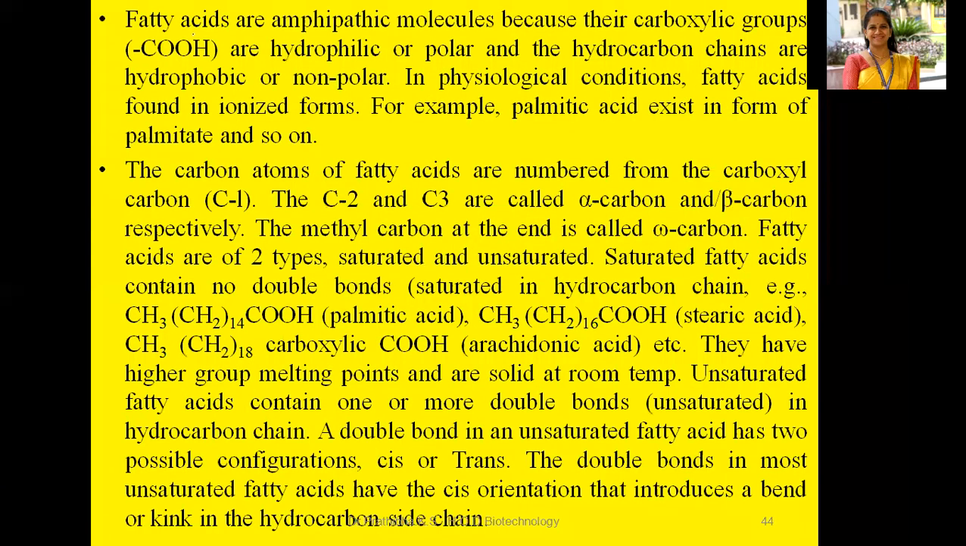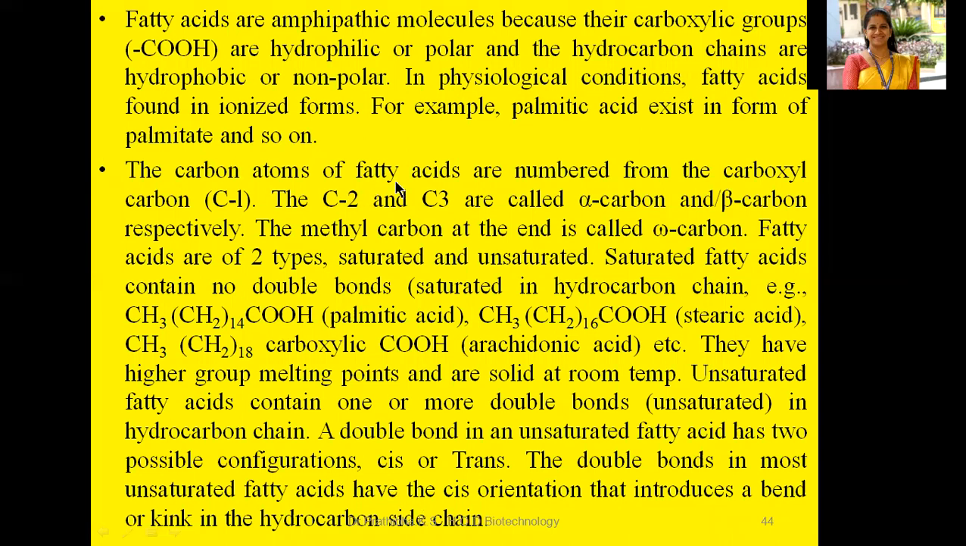Fatty acids are amphipathic. I have already told you about amphipathic molecules, because their carboxyl groups, comprising the COOH group, are hydrophilic, polar, and the hydrocarbon chains are hydrophobic or non-polar. In physiological condition, fatty acids are found in ionized forms. For example, palmitic acid exists in the form of palmitate and so on. Hope I'm able to clarify here.